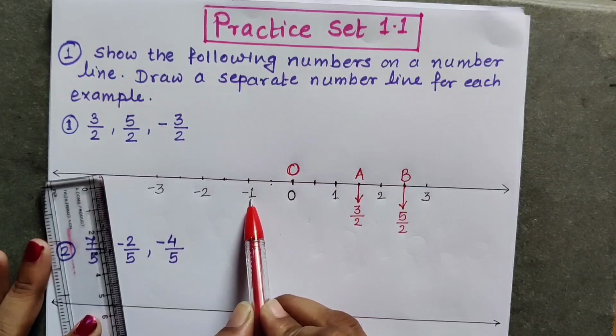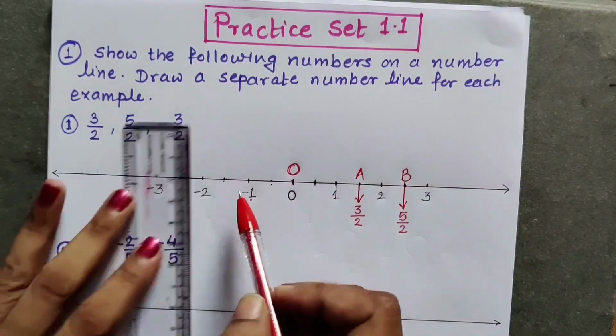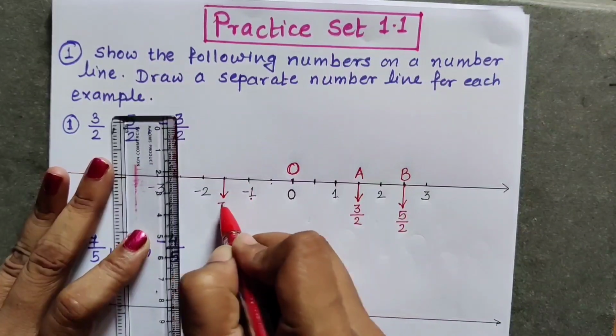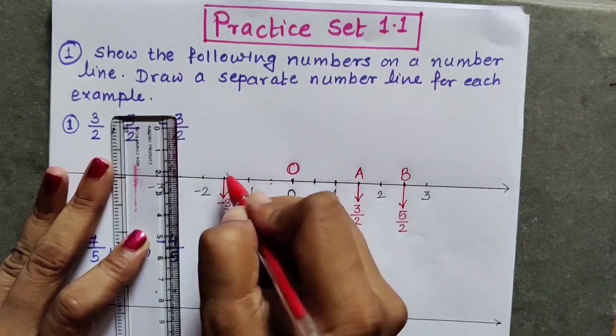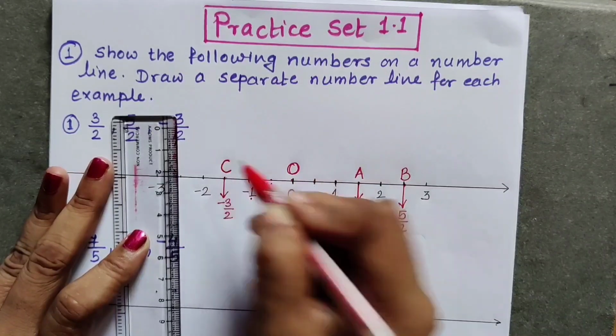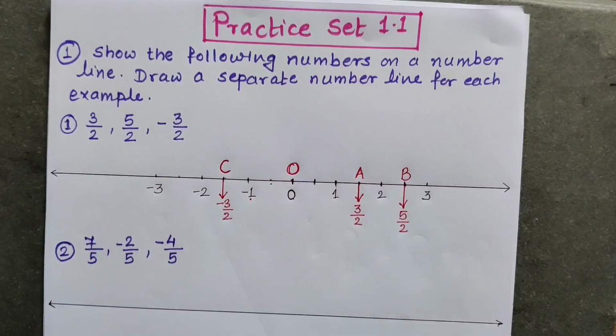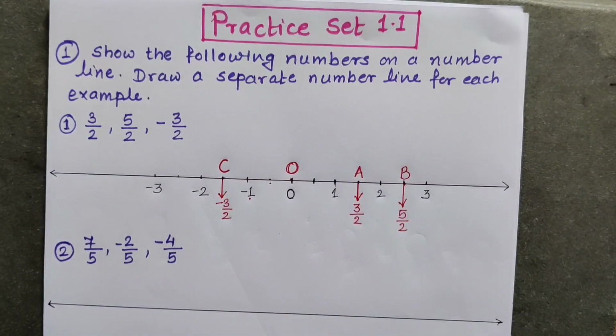Second point is minus 2 upon 2, and minus 2 upon 2 means minus 1. And third point will be minus 3 upon 2. So this is minus 3 upon 2, and this can be shown by writing C on this point. So in this way, these 3 points we can show on a number line.